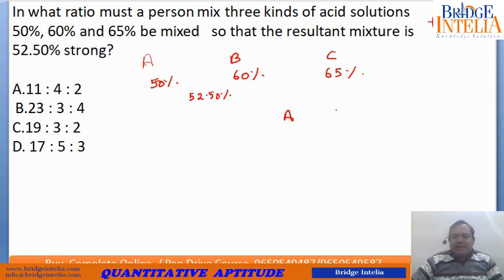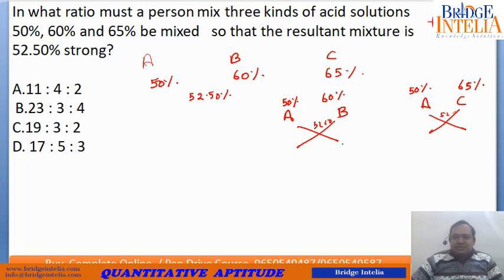So we have to apply the crisscross method between A and B and between A and C. Apply the crisscross method, find out the ratio first. So this is 50, this is 60, 50, 65. Resultant is 52.50. So let's find the ratio. So this is 2.5 and this is 7.5. So this ratio is 3:1. Similarly, this ratio is 1: